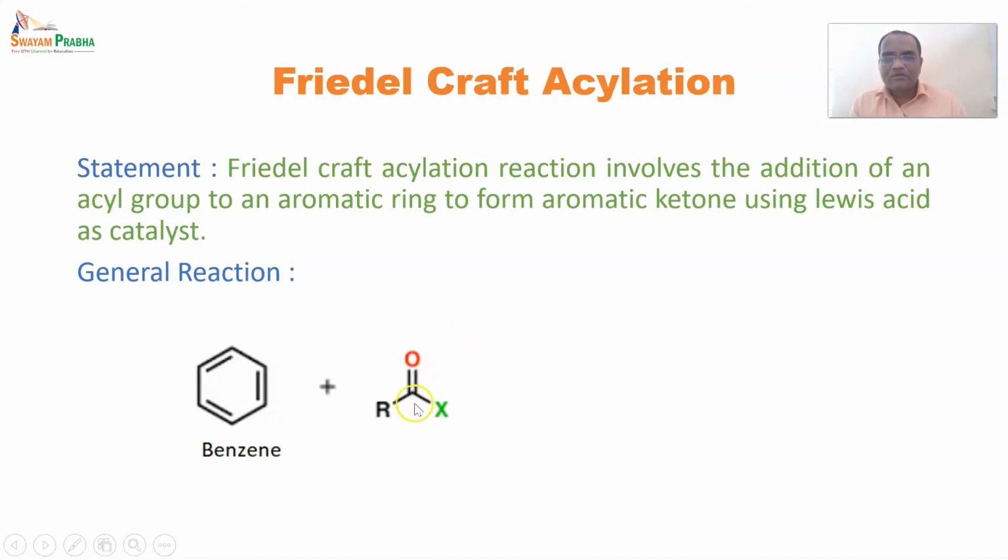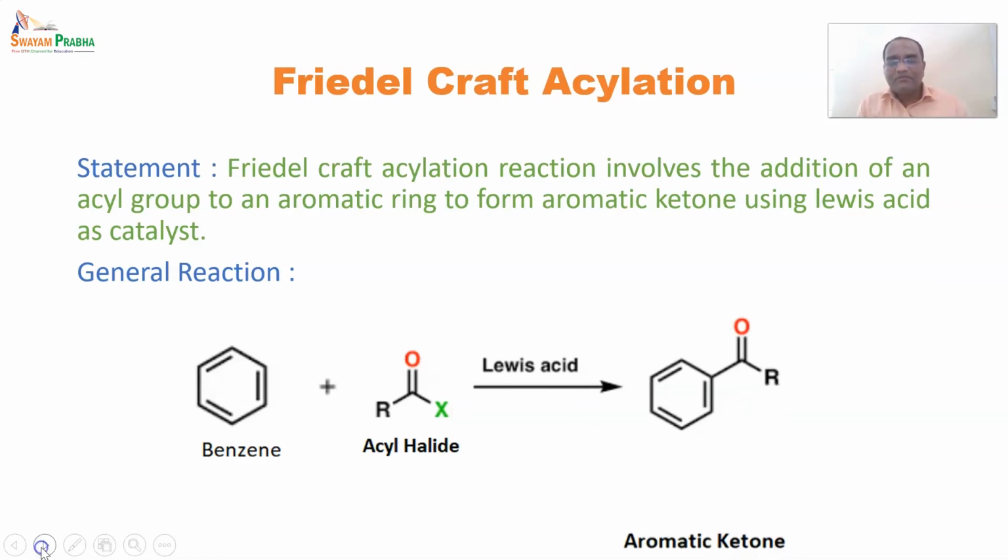Acyl means having a carbonyl in between. Earlier we have seen alkyl halide, which only contains R and X. Now here acyl means it contains a carbonyl in between. In the presence of a Lewis acid, it forms an aromatic ketone, because the aromatic ring is on one side and the other side is substituted by an alkyl group.